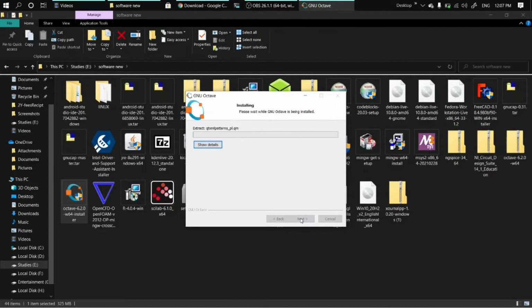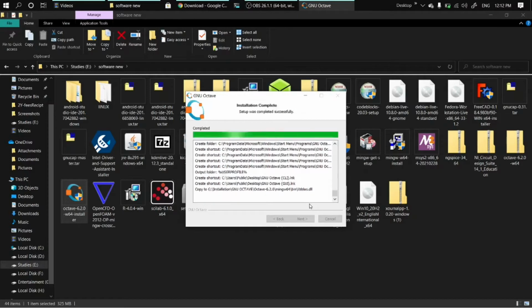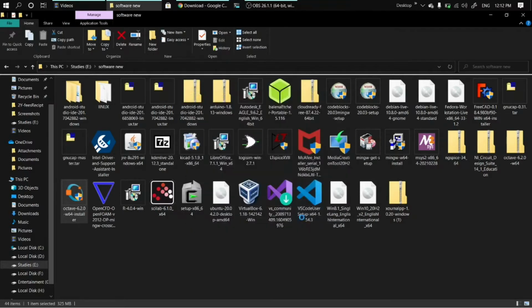Then click install. Wait for the installation to complete. Now the installation is completed.